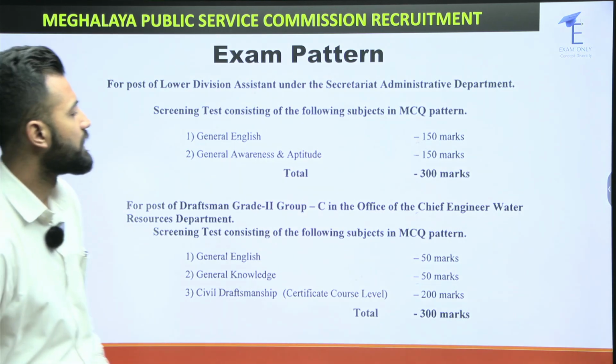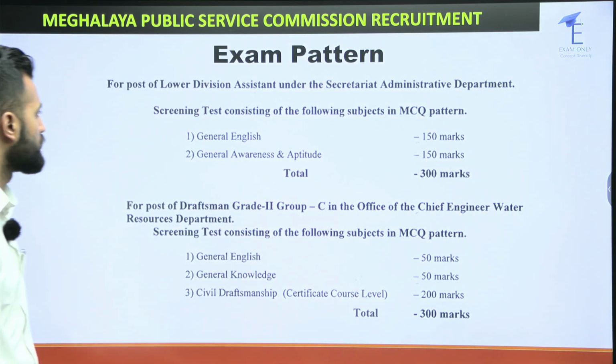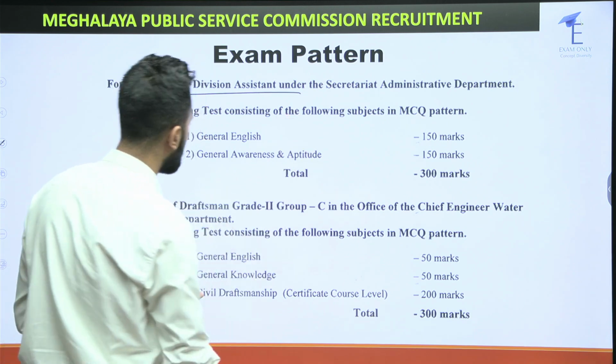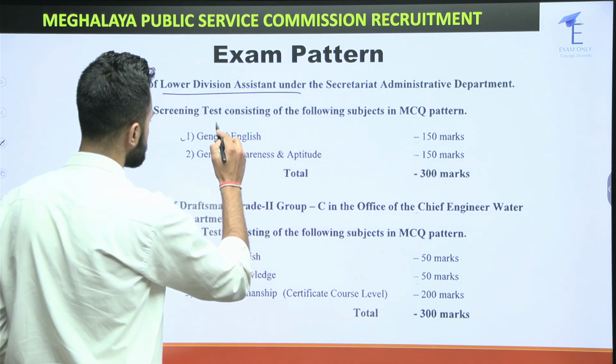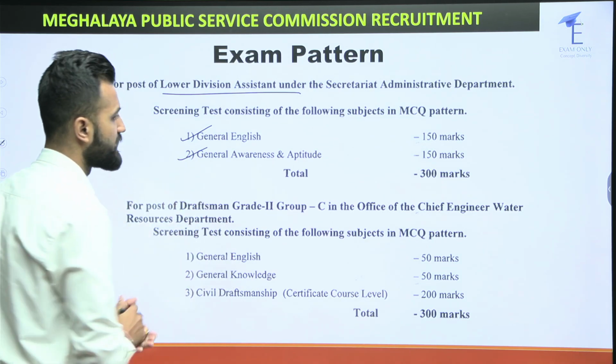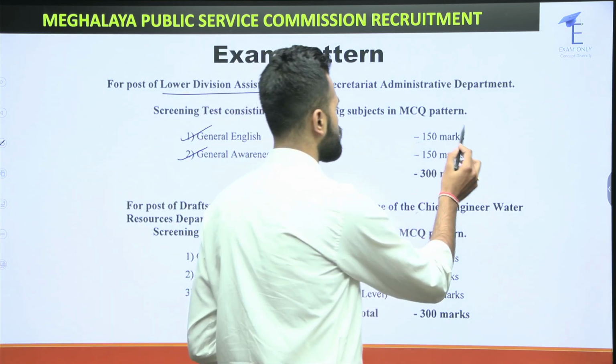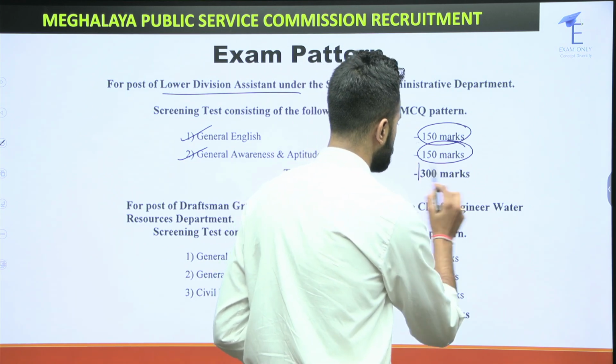So mainly, let's talk about the exam pattern first. We are focusing on LDA. Out here, you'll have two sections, that is the General English section and the General Awareness and Aptitude section. Both sections carry 150 marks each. So total marks would be 300 marks.